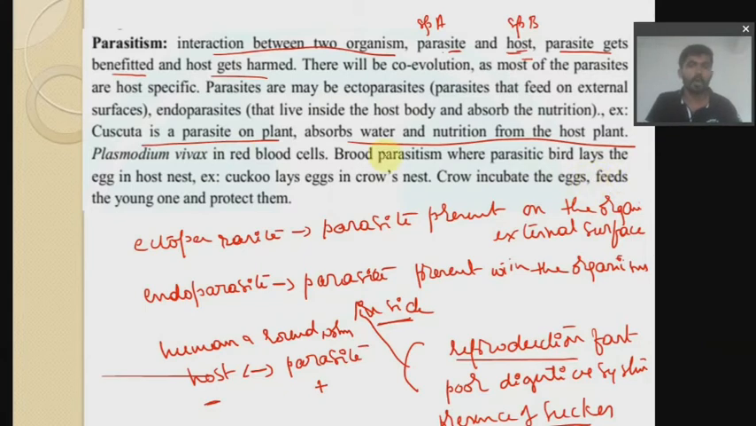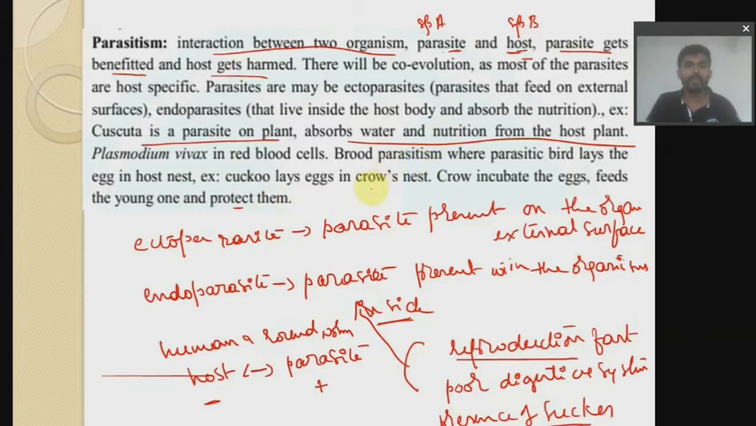But they will protect all these chicks until the chicks start to cry. Once they start crying, the crow will come to know that those chicks are not its chicks, instead they are the cuckoo's chicks. So they just throw them out of the nest. That is what brood parasitism is.